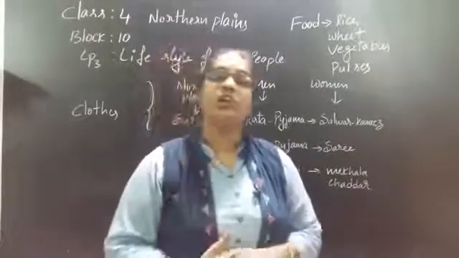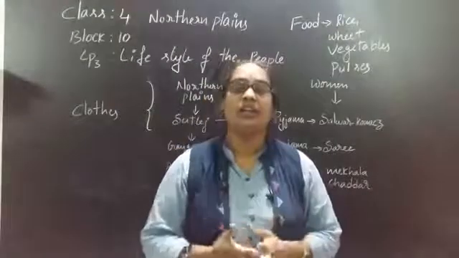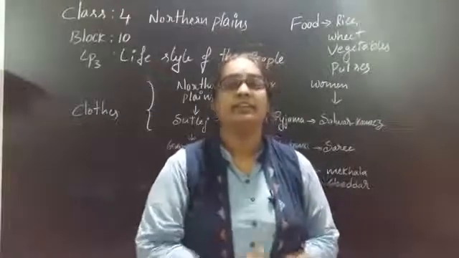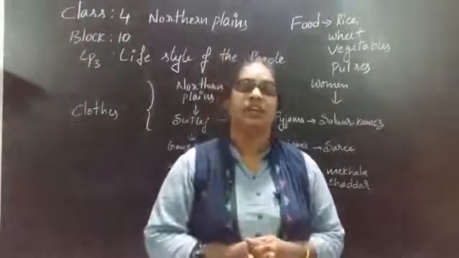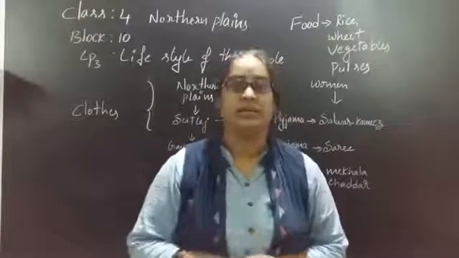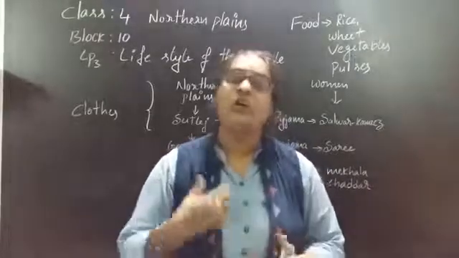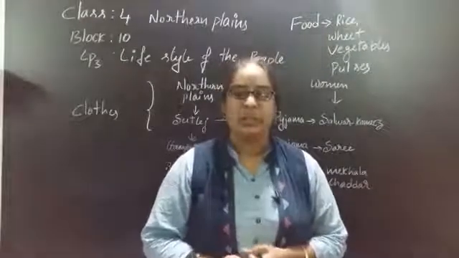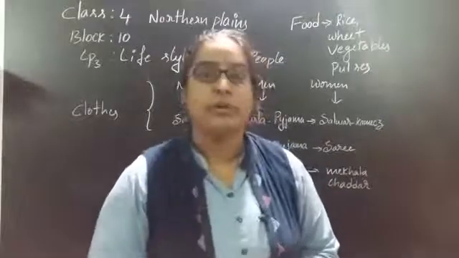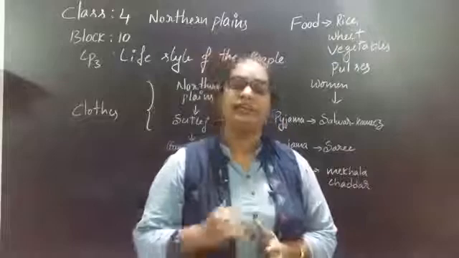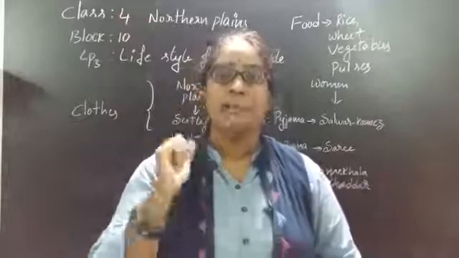So what is the first Northern Plain we have? On the west side, the Sutlej basin. Why do we call the west side place the Sutlej basin? Which states come under the Sutlej basin? 2 states come under the Sutlej basin. What are those 2 states? Punjab and Haryana, right? Do you all remember why we call those 2 states the Sutlej basin? Because those 2 states depend mainly on the Sutlej river for irrigation and water. Punjab means a state which has 5 rivers. That's why we call that state Punjab.